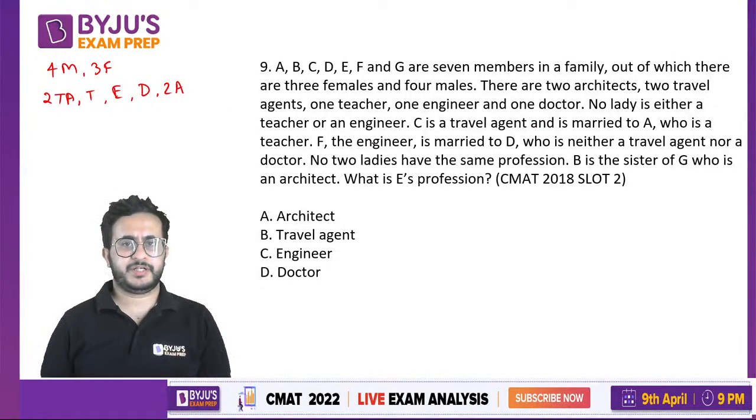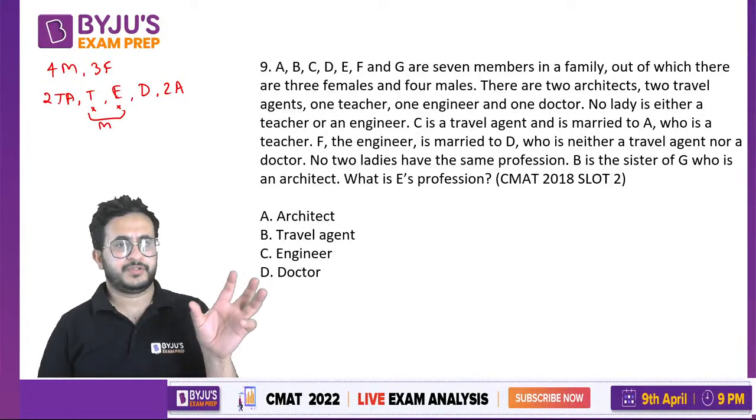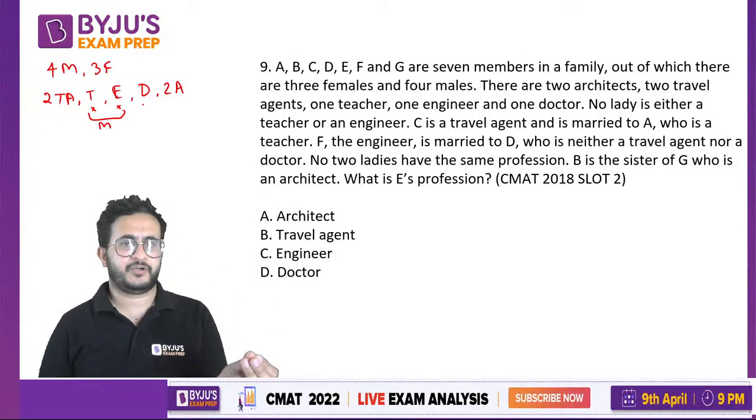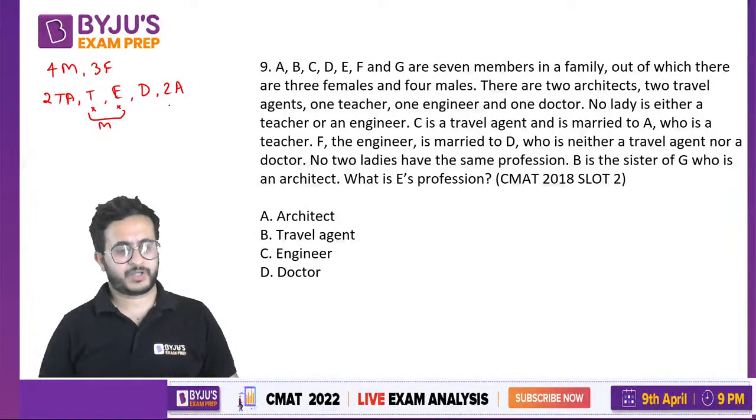So lady is not a teacher or an engineer. These are only males. Okay, they cannot be females. So now a lady can be a travel agent, a doctor, or an architect. Out of these 3 only. Okay.